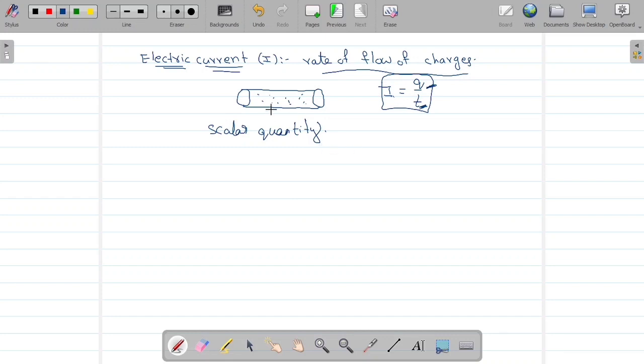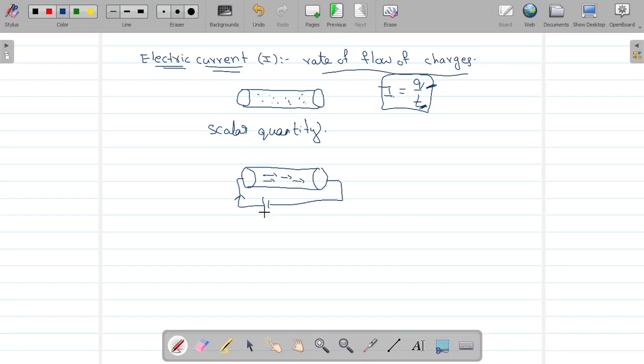In the conductor, these charges are about to move in one direction when we connect some external source. Then all will move in a particular direction. That external source is nothing but a battery.